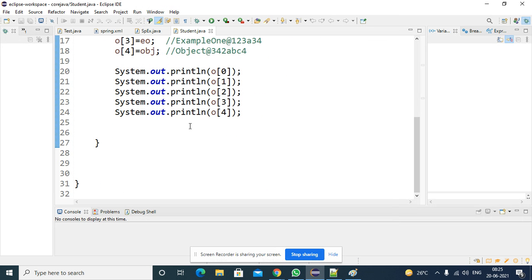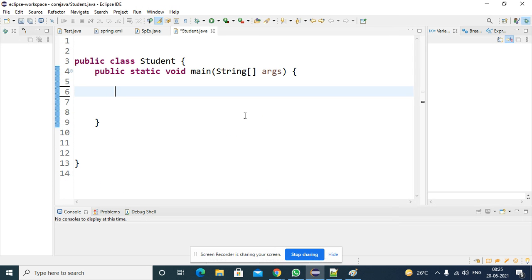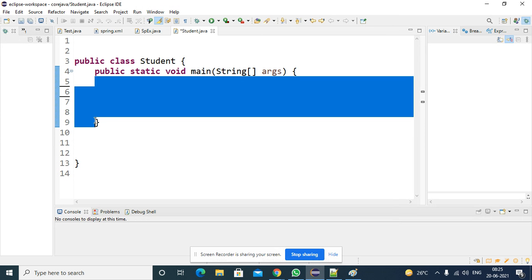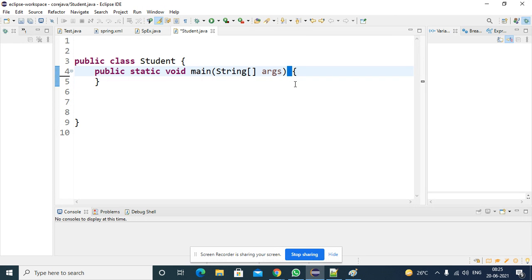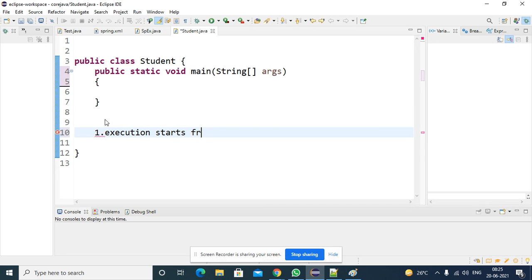Now we will see in how many ways we can write the main method. So what is the main method? If somebody asks you to explain the main method, what will you explain? What do you know about the main method in Java? Maybe you can tell. Execution starts from the main method. So one point is main method.